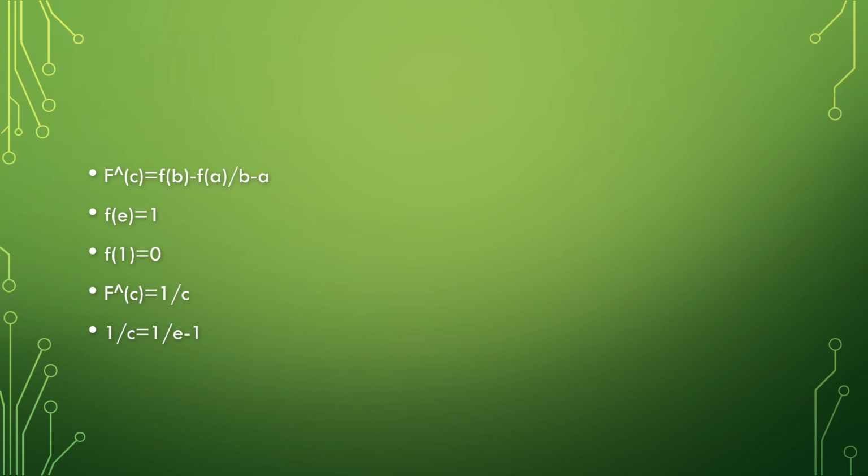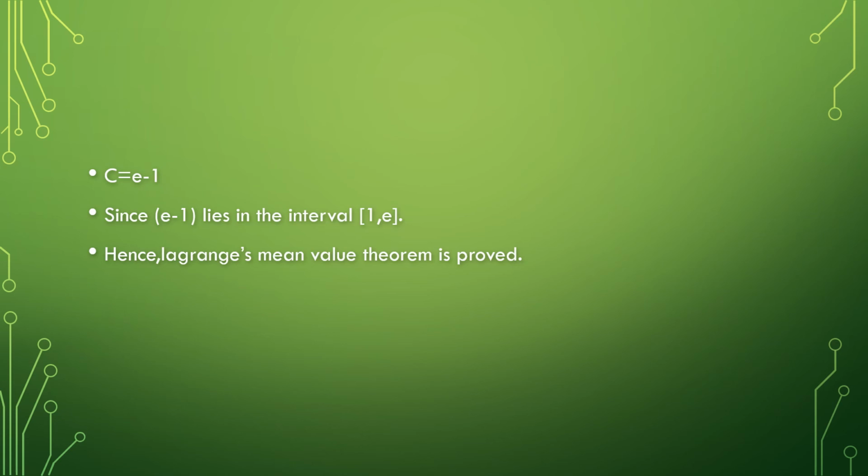f'(c) = (f(b) - f(a)) / (b - a), where f(e) = 1 and f(1) = 0. f'(c) = 1/c, since the derivative of log_e x is 1/x. So 1/c = 1/(e - 1), which gives c = e - 1. Since e - 1 lies in the interval (1, e), Lagrange's mean value theorem is proved and the value of c is e - 1.